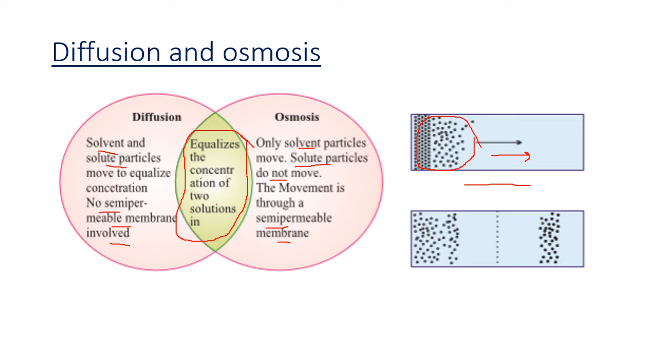Say the amoeba is living in water, like I told you. In the cell the oxygen is less and in the water the oxygen is more, so automatically oxygen will move inside by diffusion. Inside the cell the carbon dioxide is high and oxygen is low, so the oxygen will move in and carbon dioxide will move outside. This is diffusion. The particles just move through whenever they find a difference in concentration.